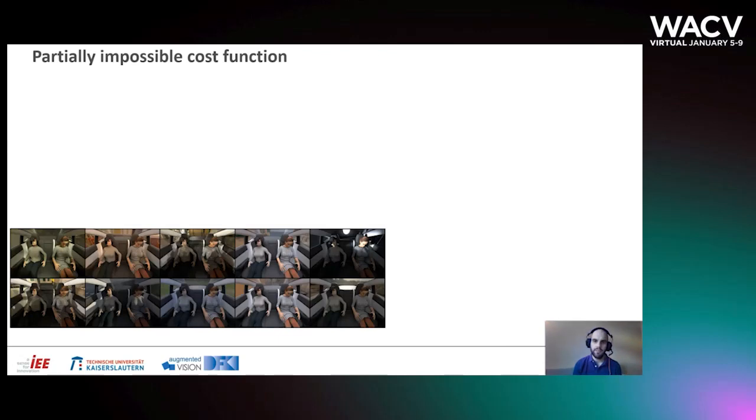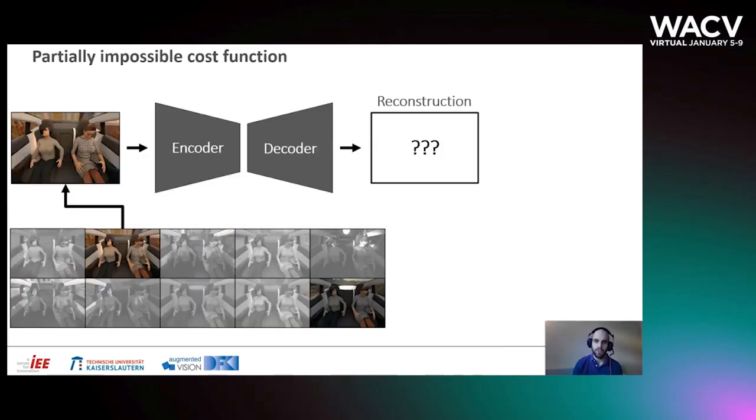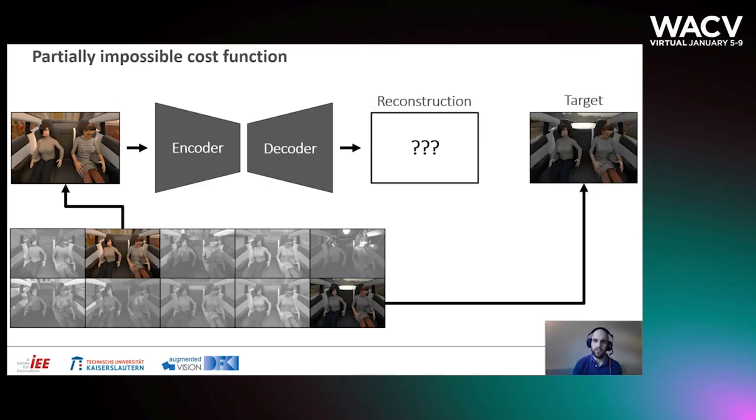Our method relies on having the same scenery under different illumination conditions. For each scenery, we randomly select 2 images. The first one is used as input to the encoder-decoder network, and the second one is used as the target image to measure the loss with respect to the reconstruction. This formulates a partially impossible task to solve. The input image does not provide all the information necessary to reconstruct the target image in its entirety. While the objects are the same, the illumination and background change, such that the objects appear in different lighting conditions. The only possibility for the model to reduce the loss is to learn implicitly to average out all the illumination.